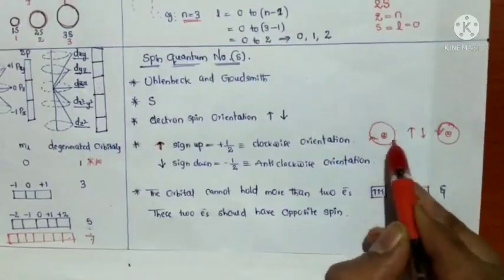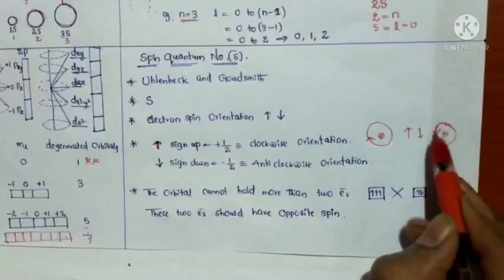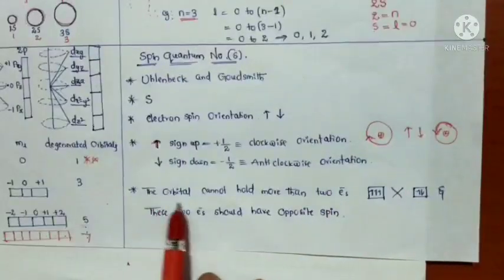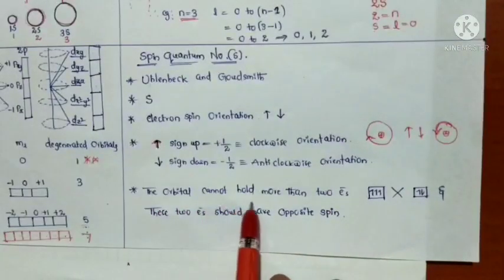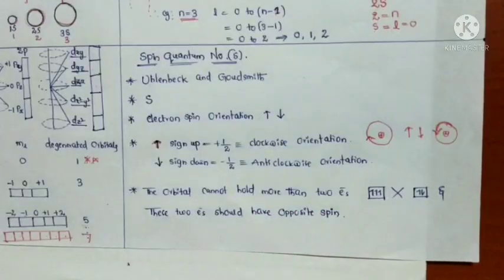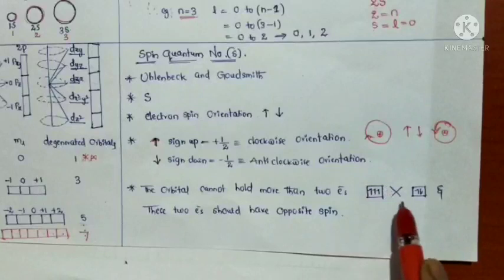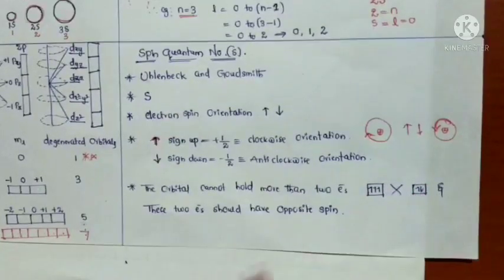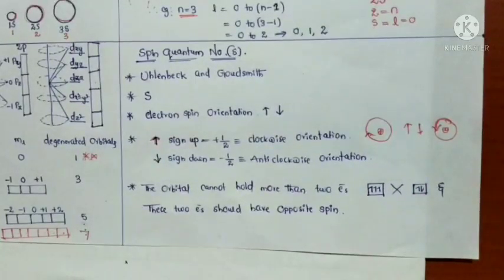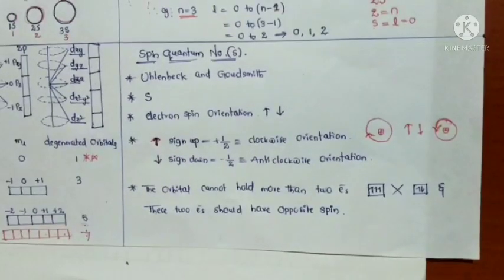An orbital cannot hold more than 2 electrons. You will see that every orbital has only 2 electrons; more than 2 cannot be held by an orbital.